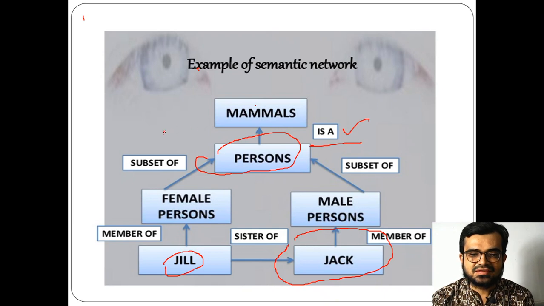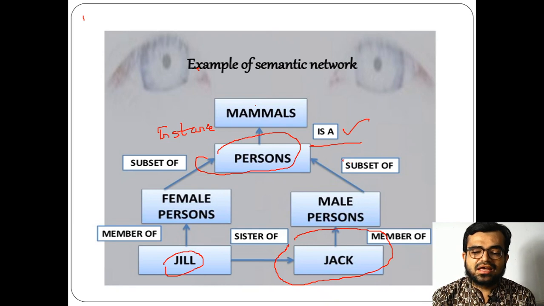So you can take this example, and you can have any of the networks and connect any of the persons by taking the same network. So this is how the process is performed in semantic networks.